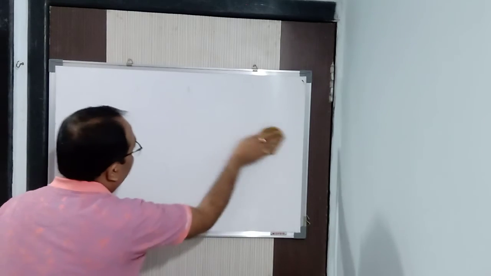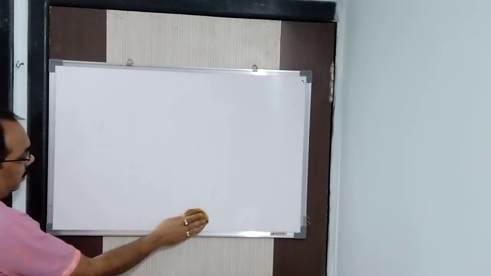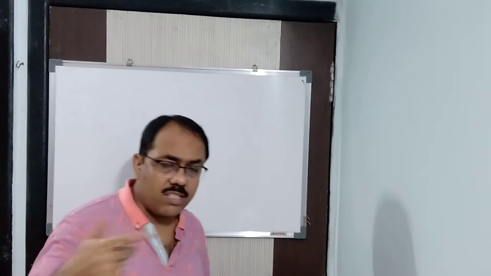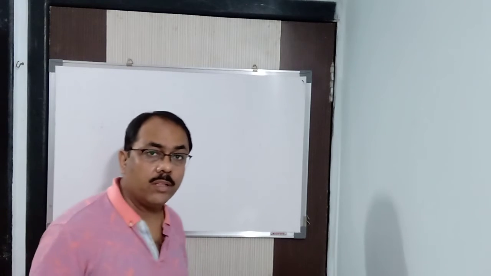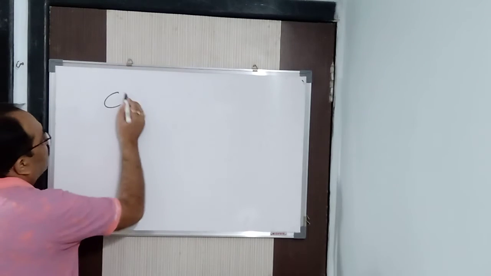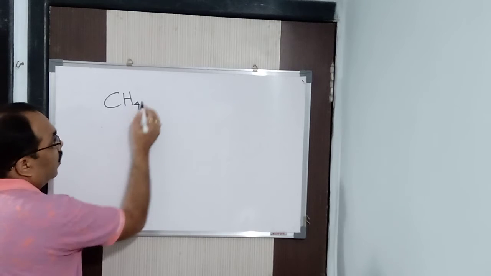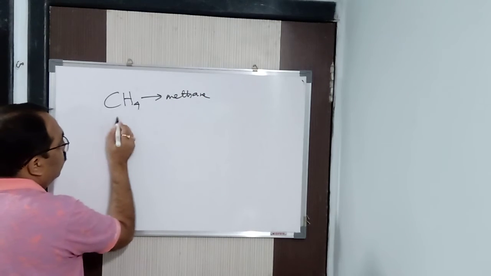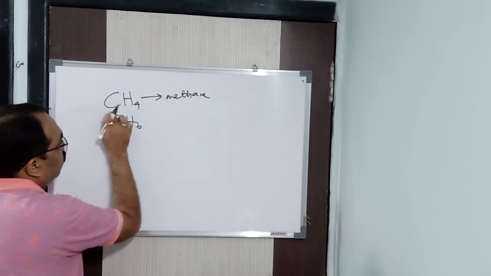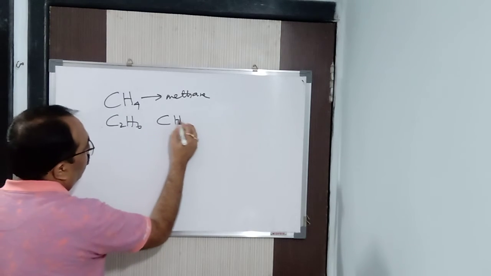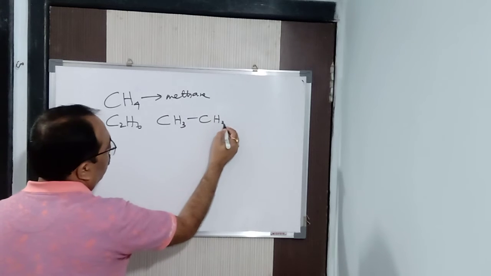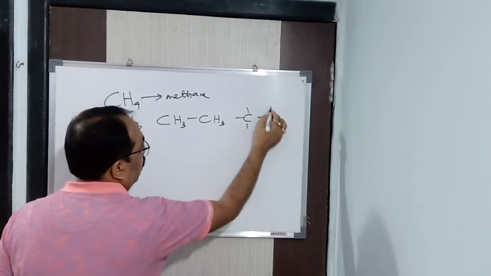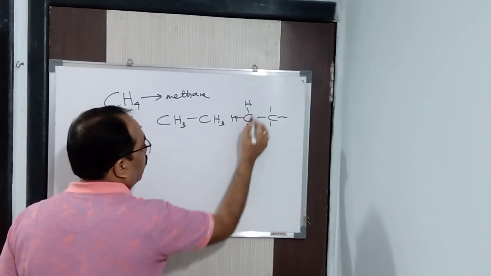Now remember that in the alkane series, or any series, if you want the subsequent compound, you add a CH2 group to it. Should I show you how it is? Like methane, it is CH4, one carbon atom. I add CH2, and C2H6 it will become. CH4 plus CH2, C2H6. The condensed formula will be CH3 single bond CH3. This is the structure.